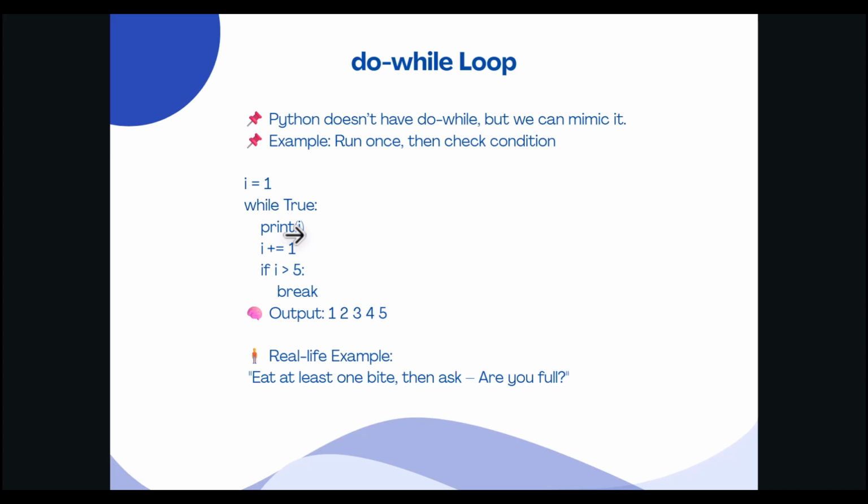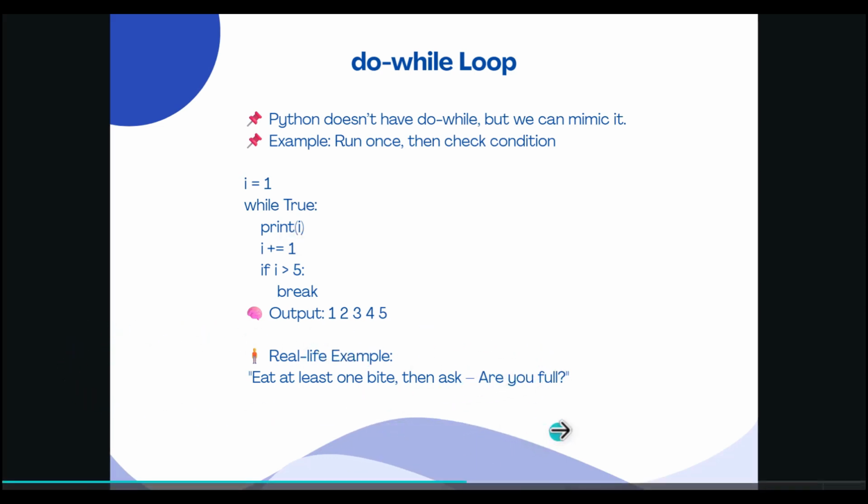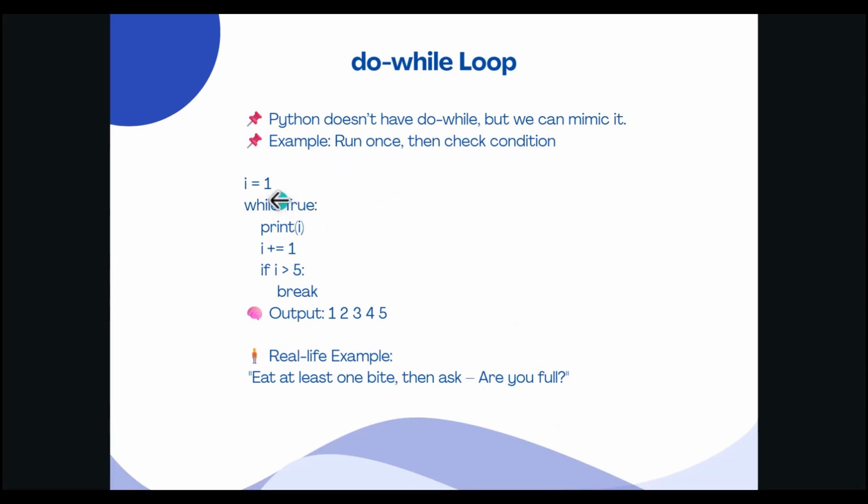Let's see. Meet Arrow. Arrow is having lunch. His mom tells him, you must eat at least one bite. After that, you can ask yourself, am I full? If yes, you can stop. If not, eat another bite. So even if Arrow is not hungry, he still eats one bite first. Then, after each bite, he checks, am I full? If not, eat one more bite. If yes, stop eating.